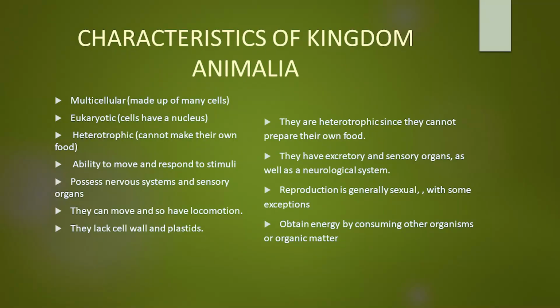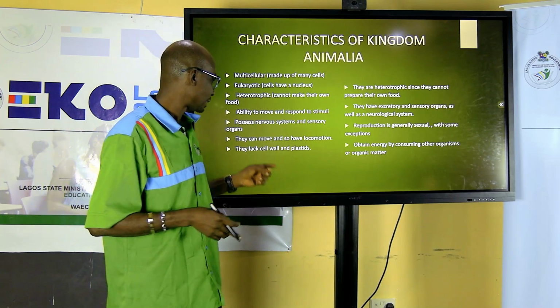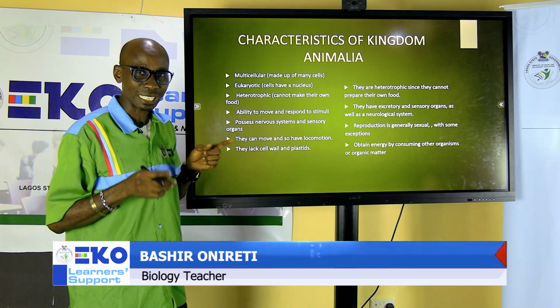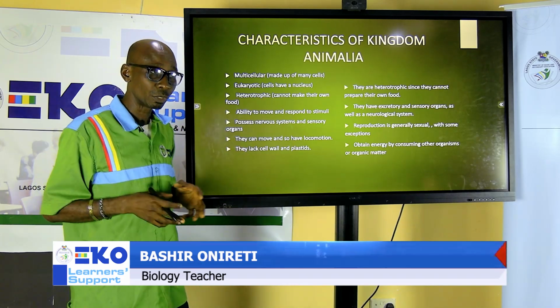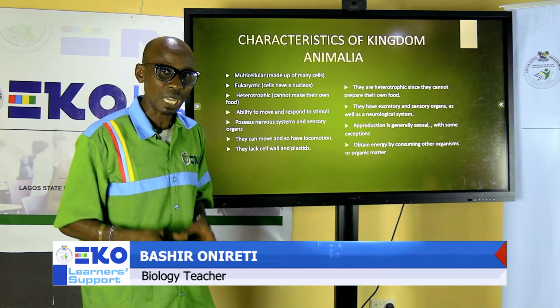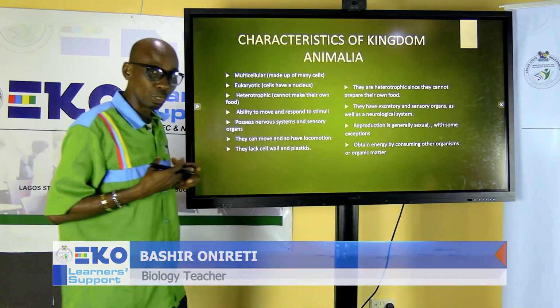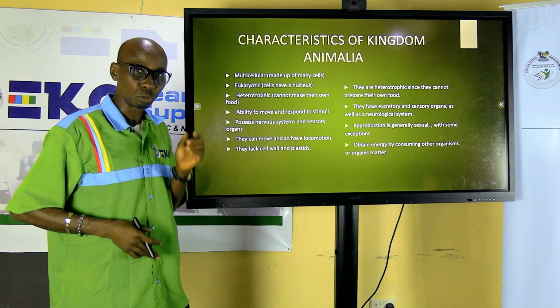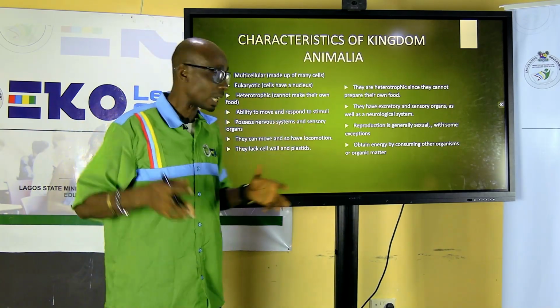Then they lack cell wall. In their cell, there is no cell wall and plastid. There is no colored pigment in animal cell. But in plant cell, there are cell wall and plastids. One of the reasons why plants have a cell wall is because they cannot move. They need something to give them support. Because we can escape danger, we don't need the cell wall in our cell. But plants cannot escape, so they need something to protect them.